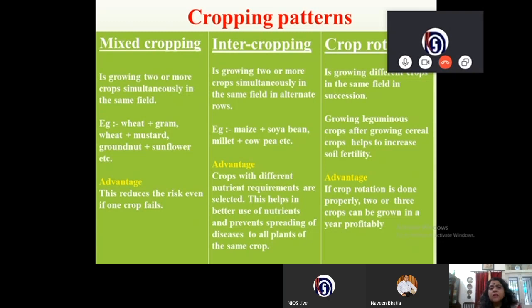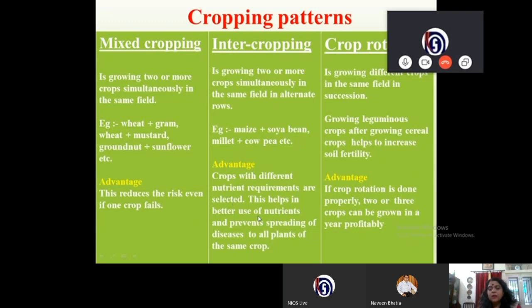Another pattern that is followed is intercropping. Intercropping is growing two or more crops simultaneously in the same field in alternate rows. For example, maize and soya bean, or millet and cowpea. The advantage is that crops with different nutrient requirements are selected.